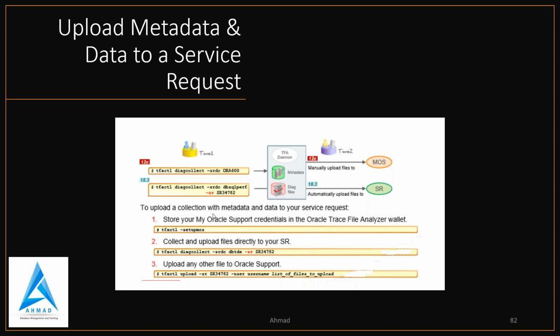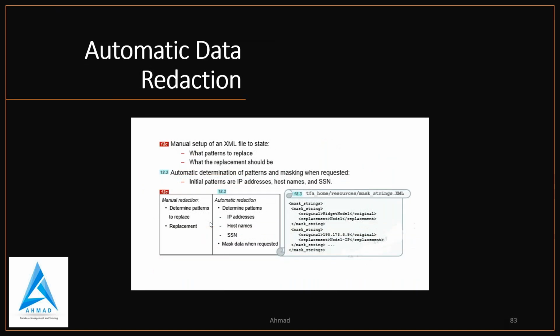To upload a collection with metadata, you have to use Oracle Support credentials in the TFA wallet, and after that you can collect and upload directly to your SR and upload any other file when Oracle requires. So that is a very good feature which is there in 19C and 18C.